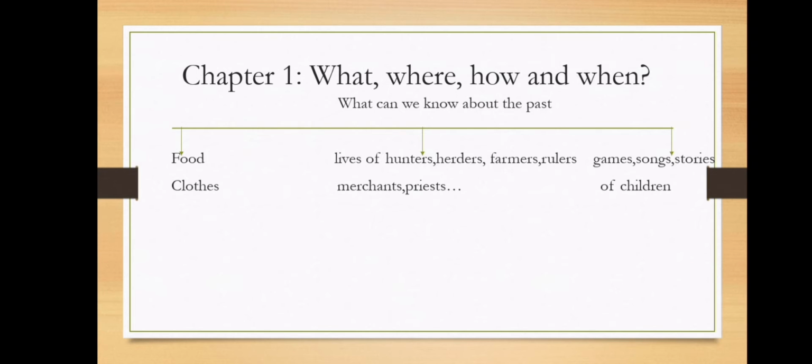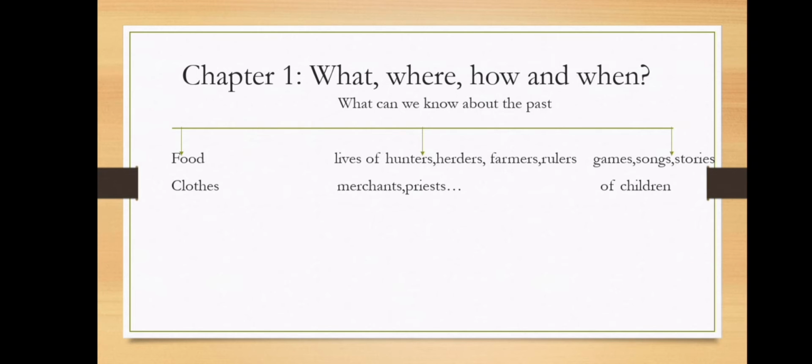So let's move to the chapter. The first chapter is What, Where, How, and When. Actually, these are the basic questions on history. Not only on history, if you are learning something, these are basic questions: what, from where, how, and when did certain things happen, like that. And here, the first chapter is What, Where, How, and When.